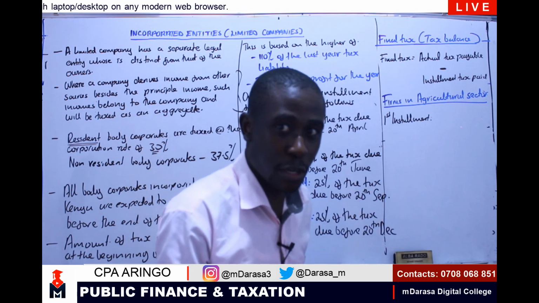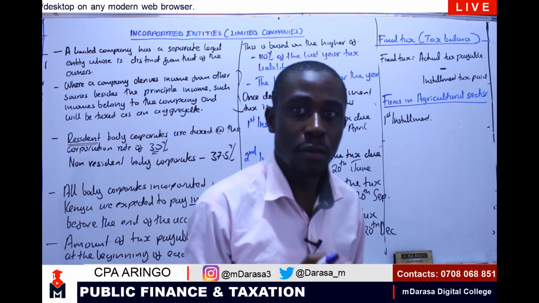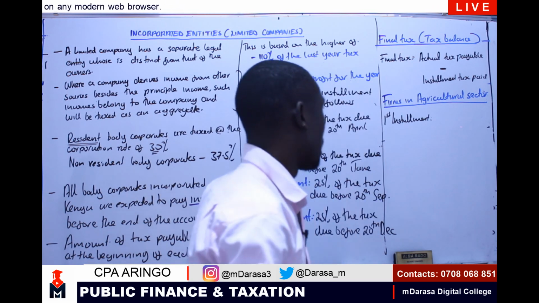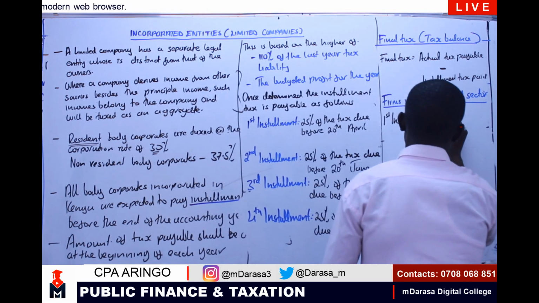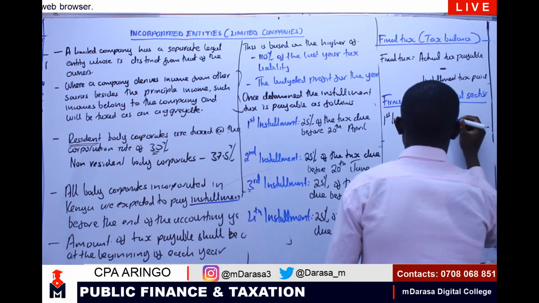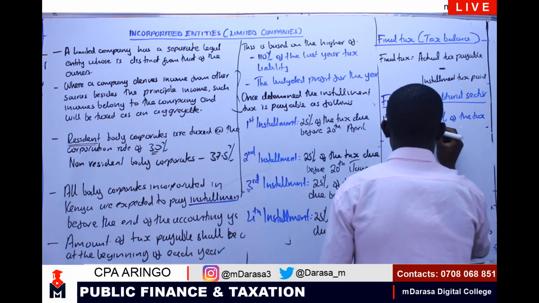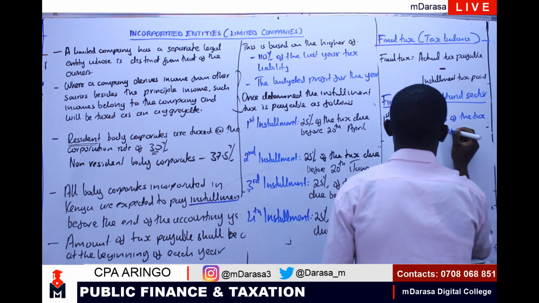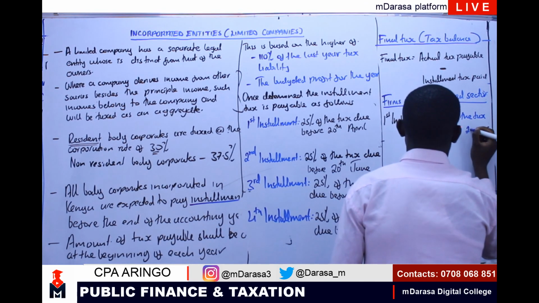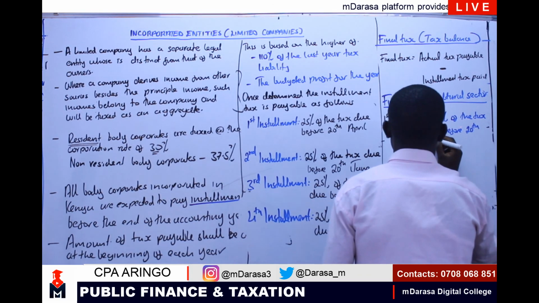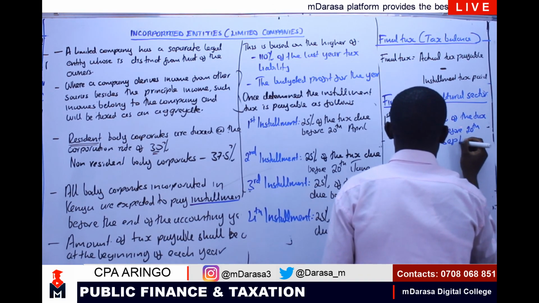Estimation is just the same. But on payment, I'll be having 75% of the tax due. This is before 20th of the 9th month, before 20th of September.